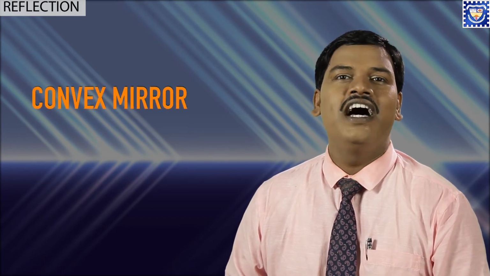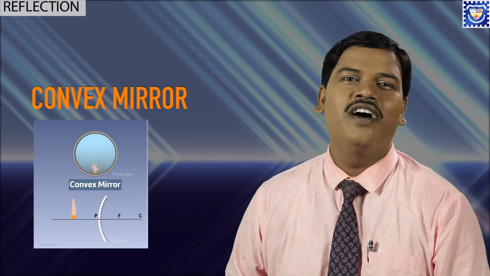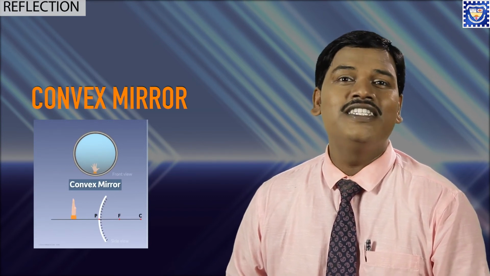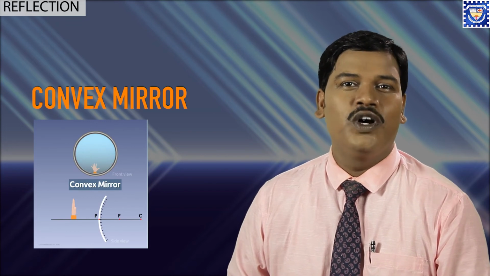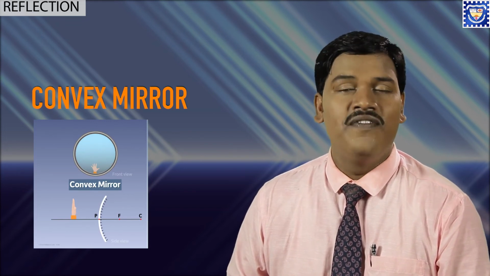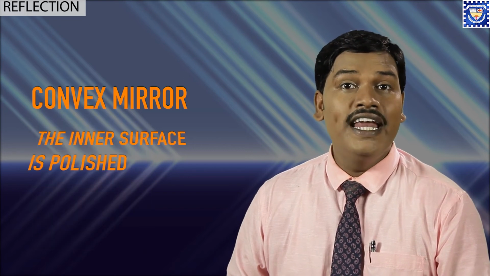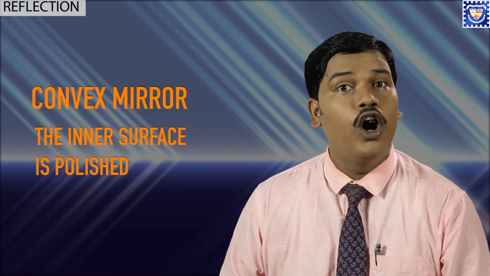The third category of mirror is the convex mirror, which has the same orientation as a concave mirror. The concave mirror had the silvered surface on the outside and the inner surface was reflecting. But in the case of a convex mirror, the inner surface is now silvered or polished.